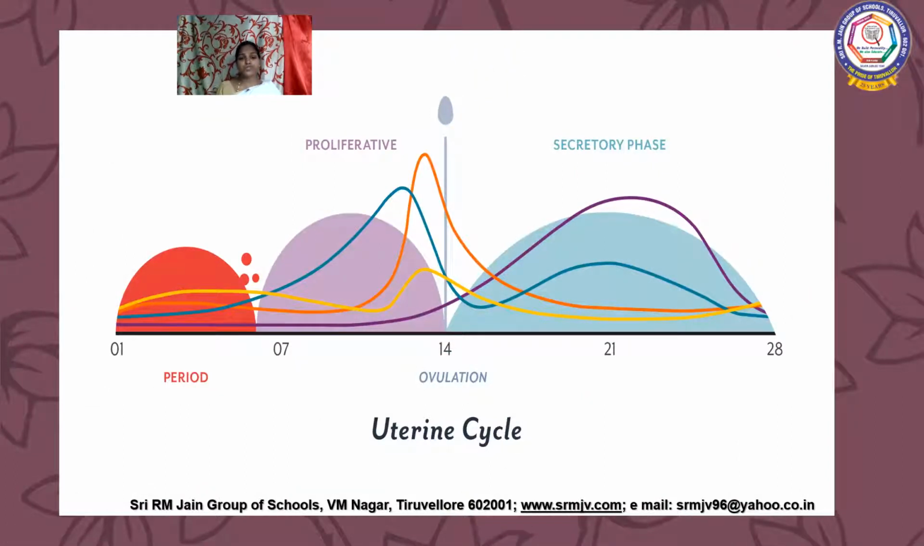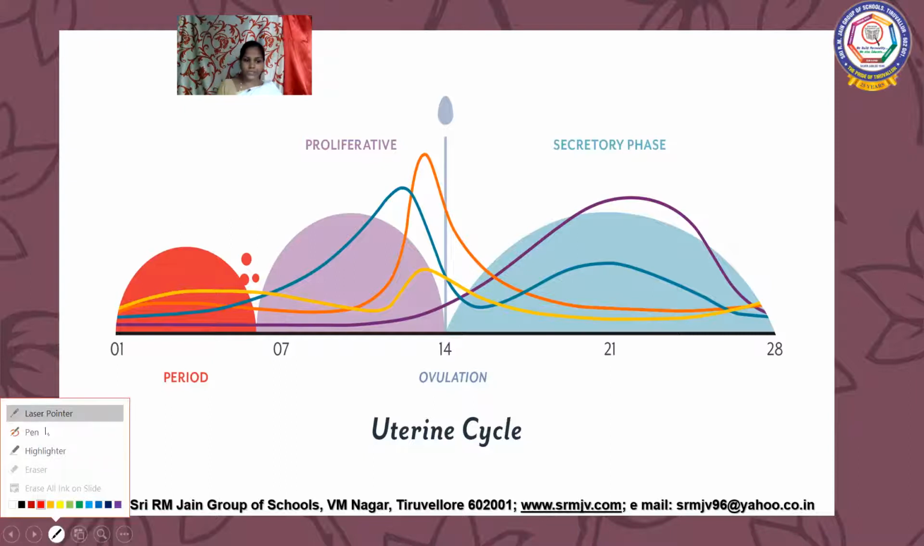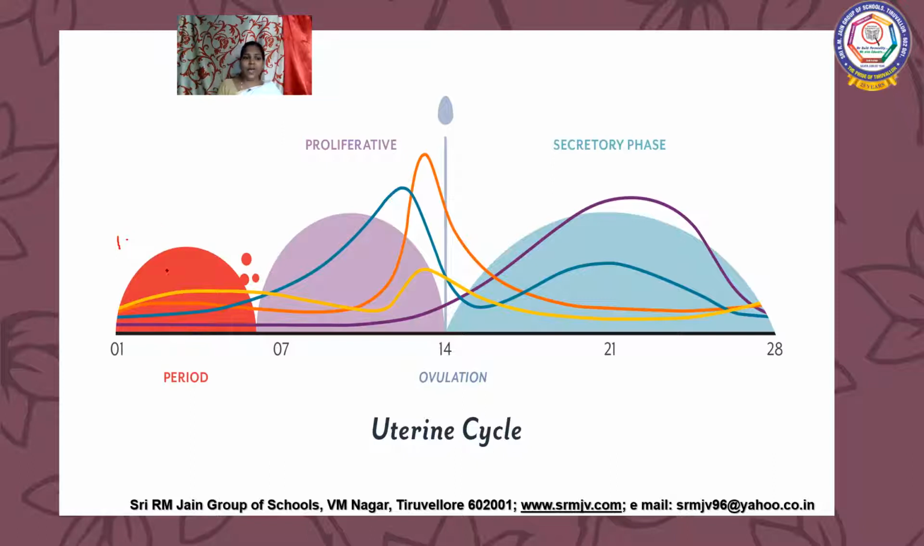This menstrual cycle, or uterine cycle, is divided into three phases. The first phase is called the menstrual phase, here given as period. The second phase is called the proliferative phase, and the third phase is called the secretory phase. So: menstrual phase, proliferative phase, and secretory phase.